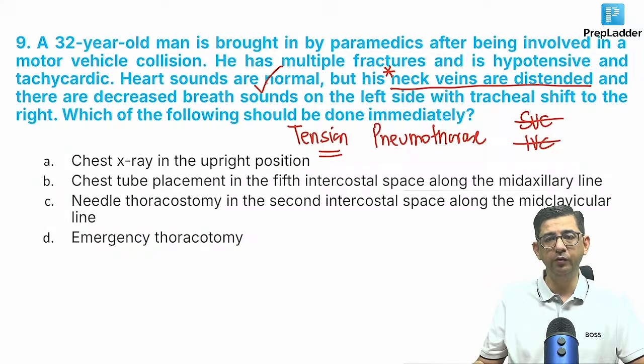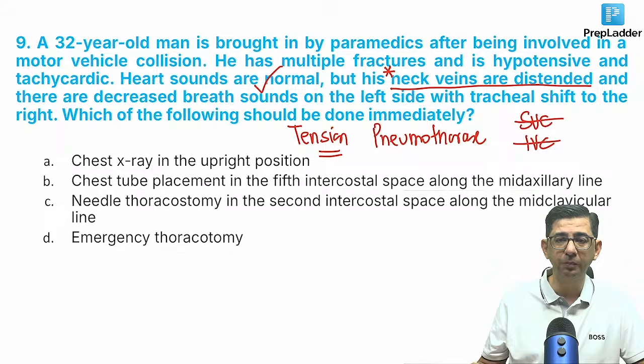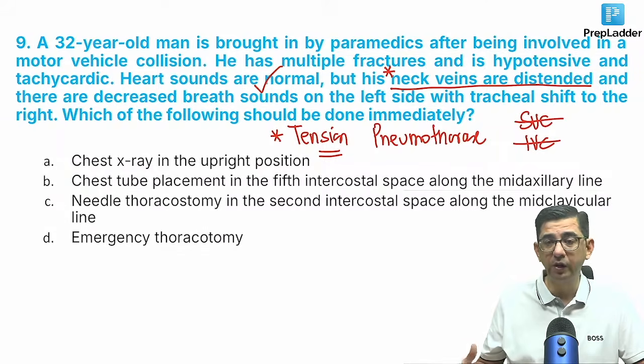But then the point is, if it's a pneumo which is causing mediastinal shift so big that it can contribute to tension pneumothorax in a patient, what we need to do is evacuate the air. So we will put a chest tube, but chest tube डालने में तो टाइम लगेगा ना.